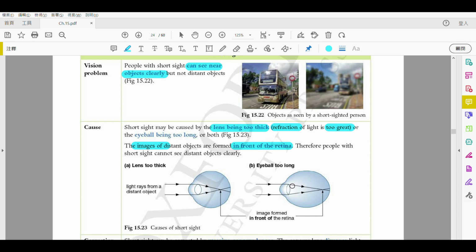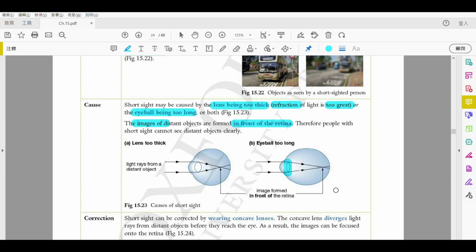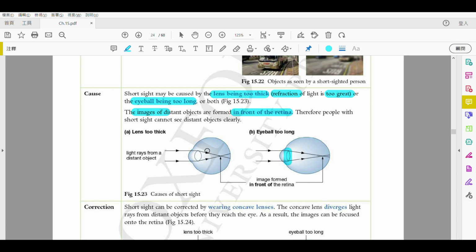The other one, so normal refraction, as you can see, the lens here is very normal. But then your eyeball is too long. Okay, so even under normal refraction, 正常嘅折射啦, it still cannot reach your retina. 仍然都去唔到你嘅 retina. Your eyeball is too long. Okay, so always remember like this. The result, the final destination, 最後個位置, it is always formed in front of the retina. Okay?